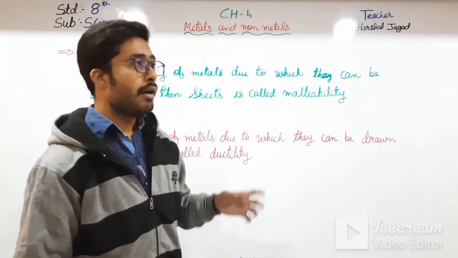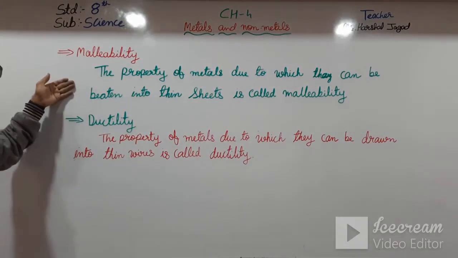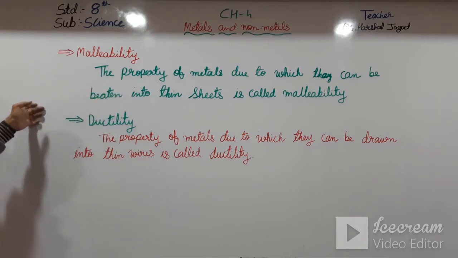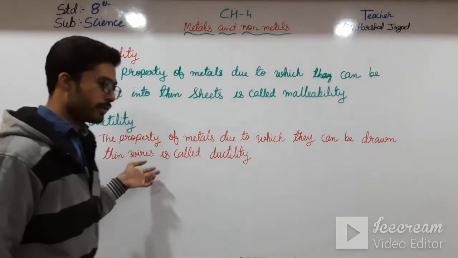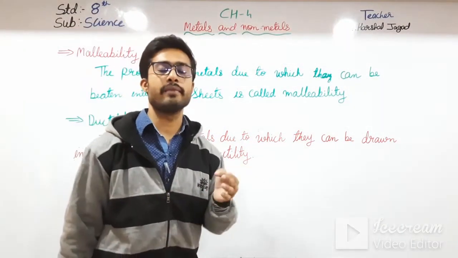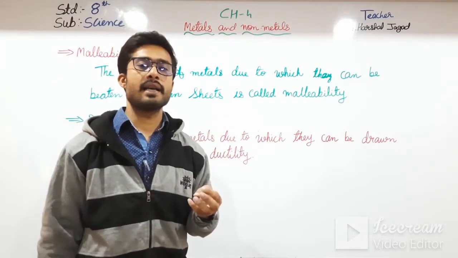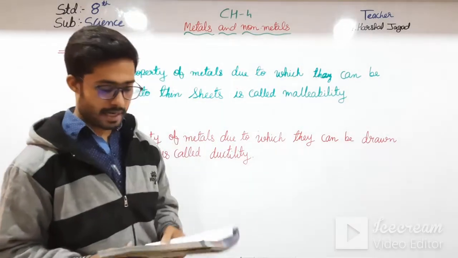Here also, in malleability we know that metals can be made into thin sheets, and in ductility we make them into thin wires. So it can happen only in metals. It cannot happen in non-metals. Why? Because they are brittle. They cannot do that.